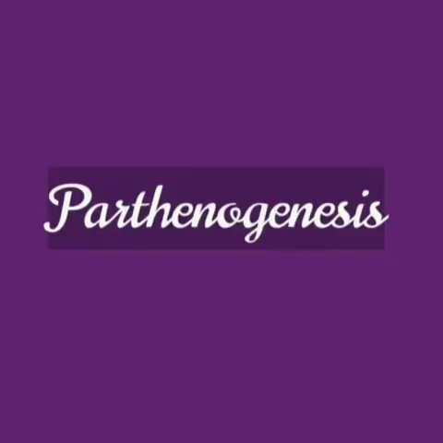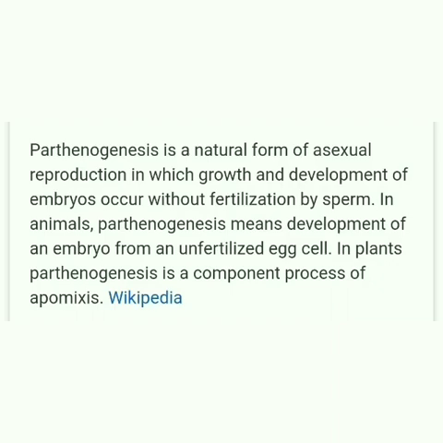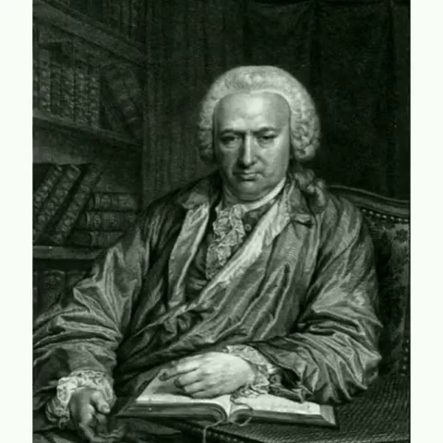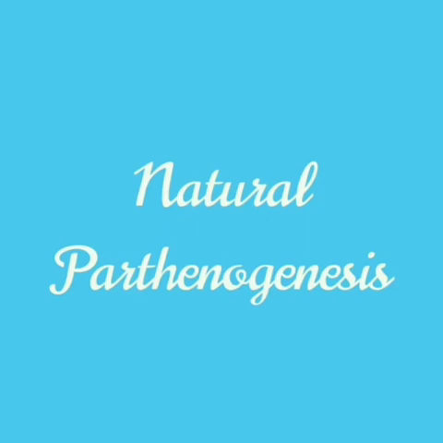The last topic in this chapter is parthenogenesis. What is parthenogenesis? Development of an egg into a complete individual without the act of fertilization is called parthenogenesis. It was discovered by Charles Bonnet in the year 1745. It is of two main types, namely natural and artificial parthenogenesis. If parthenogenesis occurs regularly, constantly, and naturally, it is